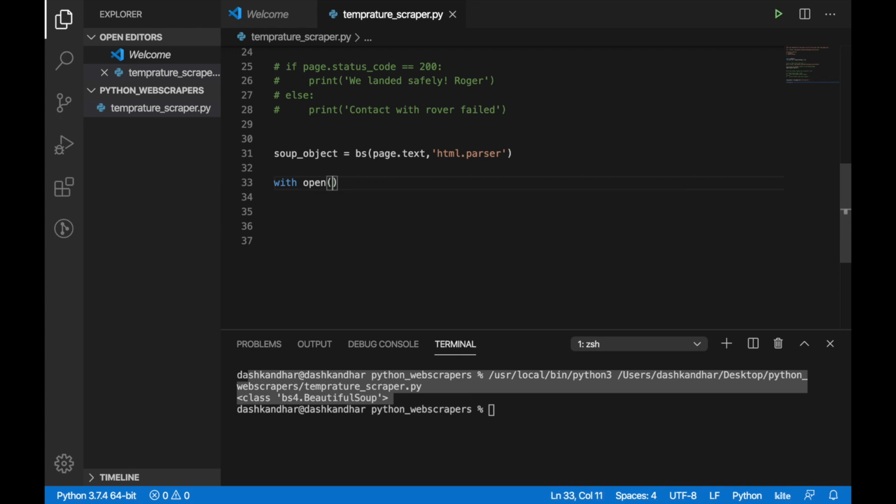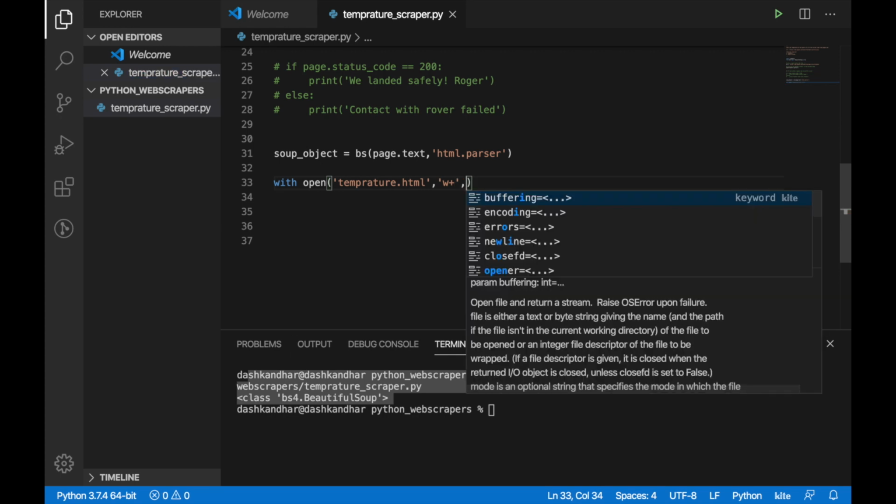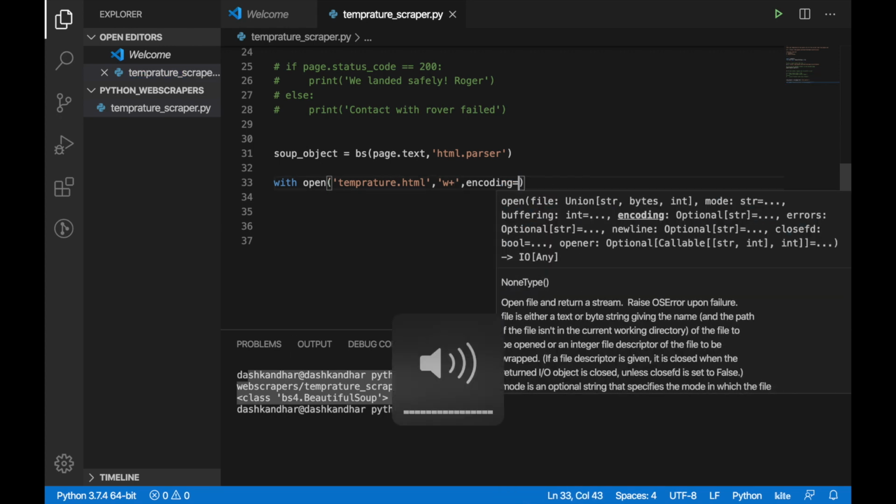With open, you can name any file. So my file is temperature dot html. Okay, temperature. I am clumsy in writing spelling, so please forgive me for that. And I'll be using write plus mode, so I can change it in future as well. And then there is this encoding I want to mention. My encoding is,